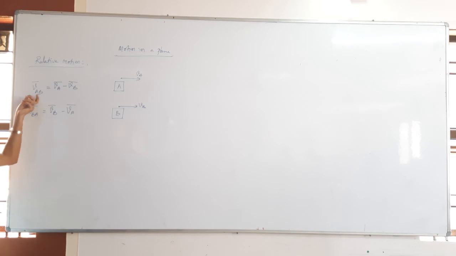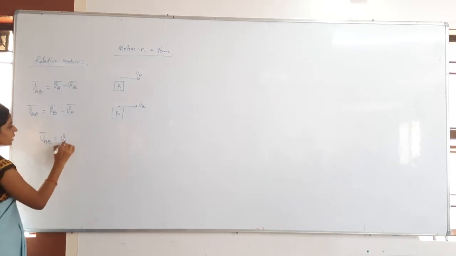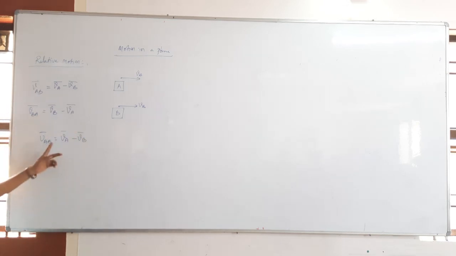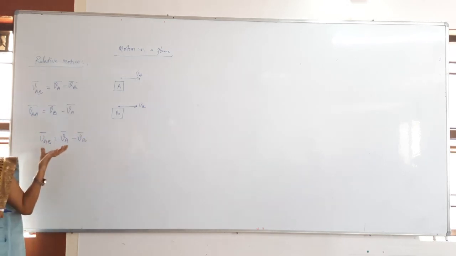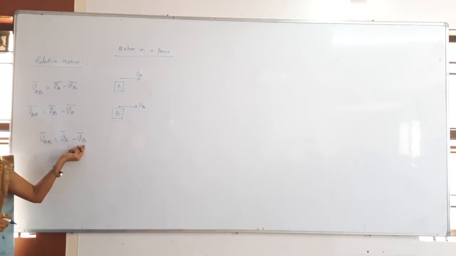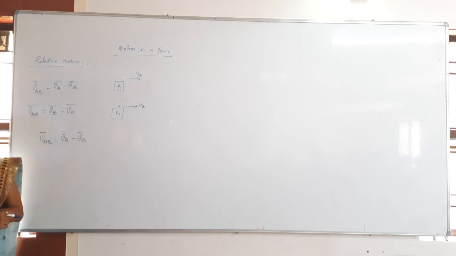So if you see here, VAB bar is equal to VA bar minus VB bar. Whenever you see these two vectors, of course velocity is a vector only. The relative velocity of A with respect to B is VA bar minus VB bar. Is this addition of vectors or subtraction of vectors?